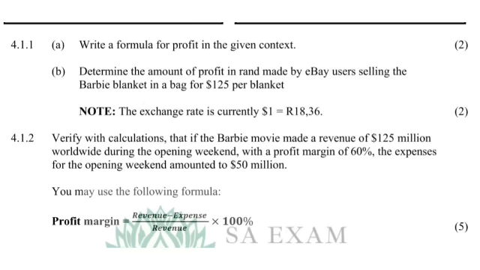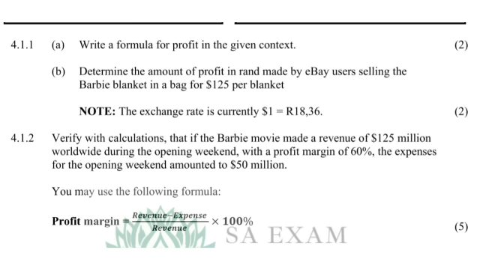And then in B it says determine the amount of profit in rands made by eBay users selling the Barbie blanket in the bag for $125 per blanket. The exchange rate is $1 is equal to 18 rands and 36 cents.